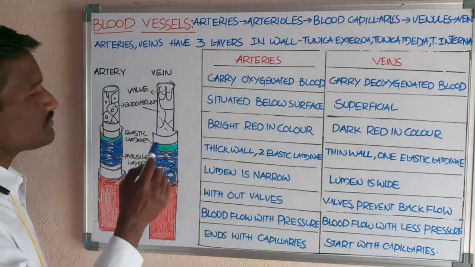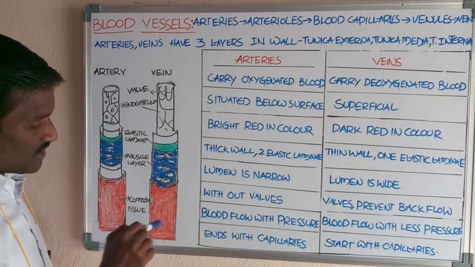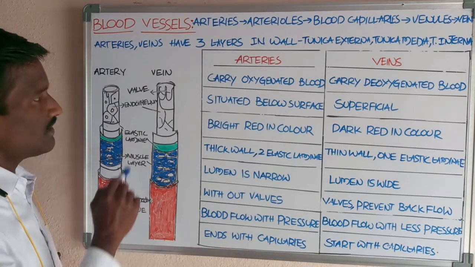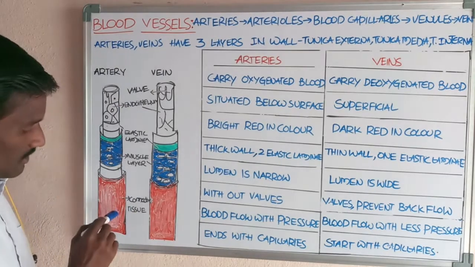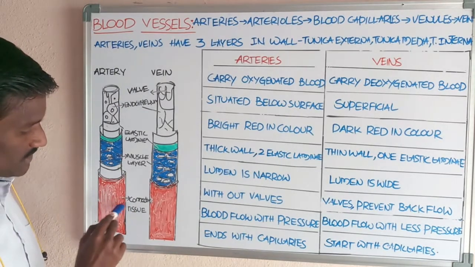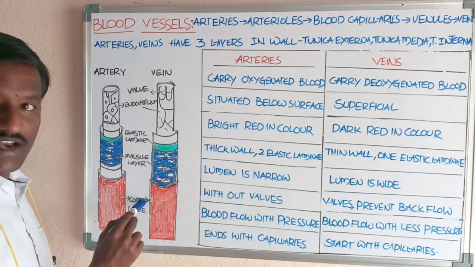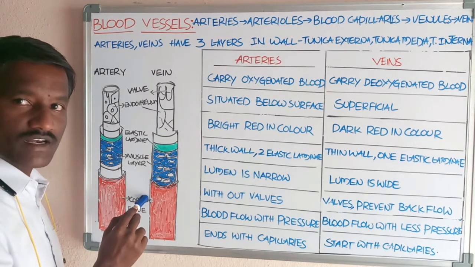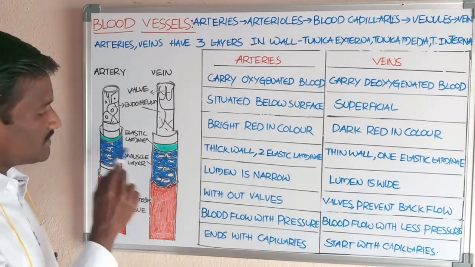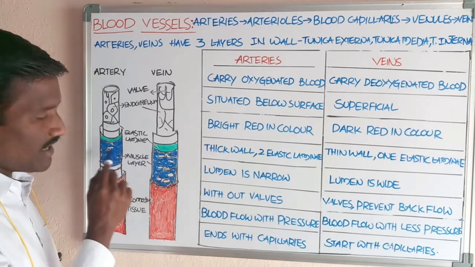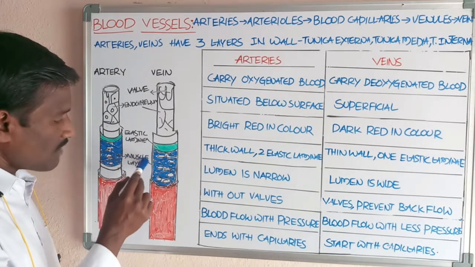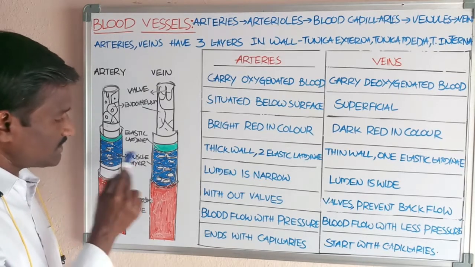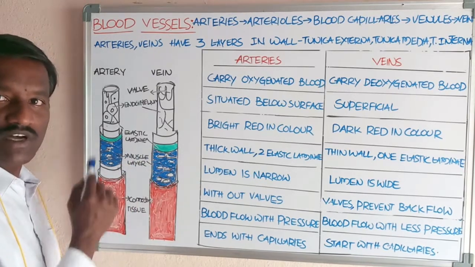Okay, students, this is the diagram that shows the different layers of the blood vessels, arteries and veins. This is the outer layer, which is formed of fibrous connective tissue. This is the middle layer, formed by smooth muscles.